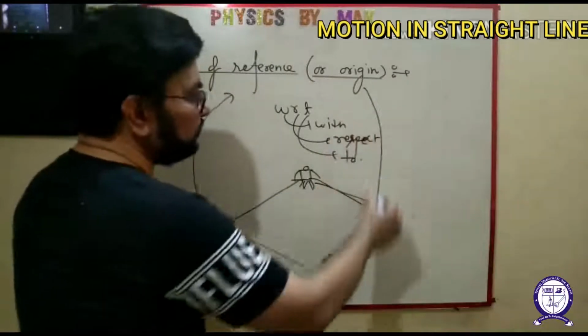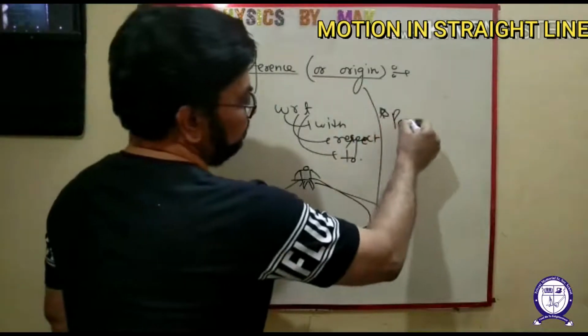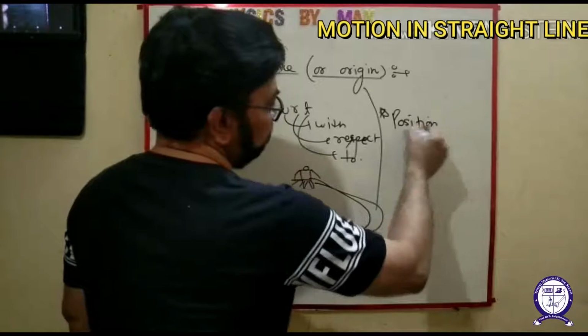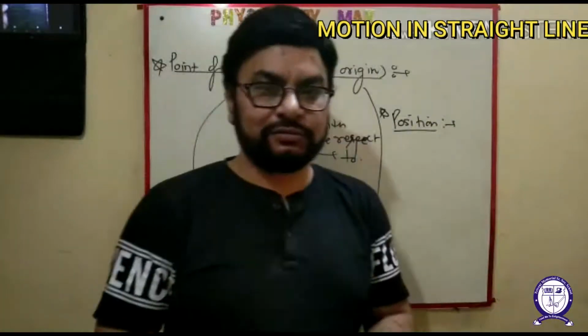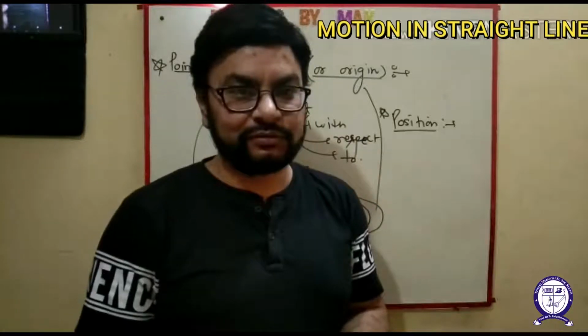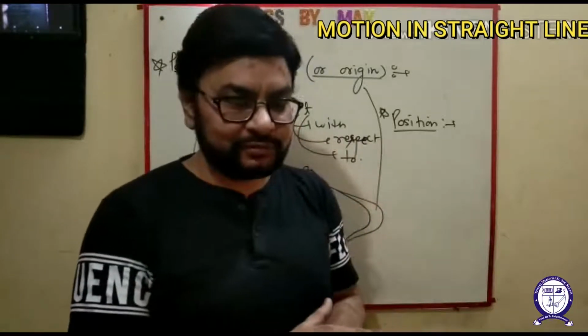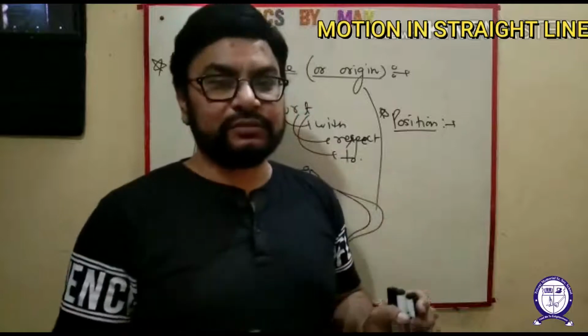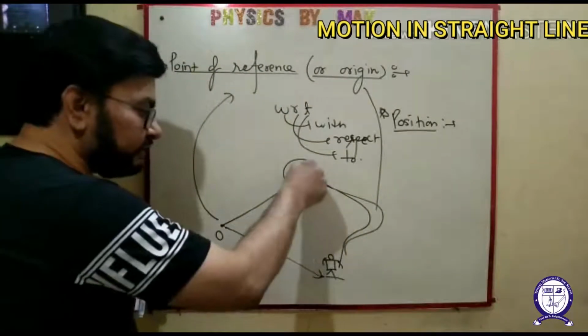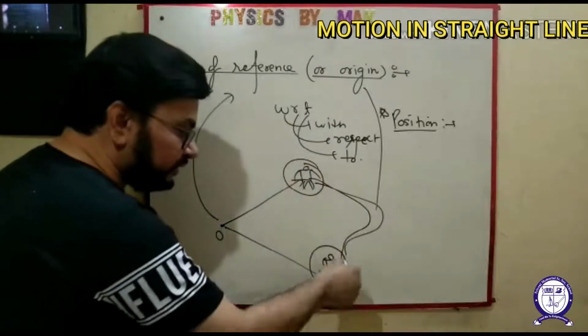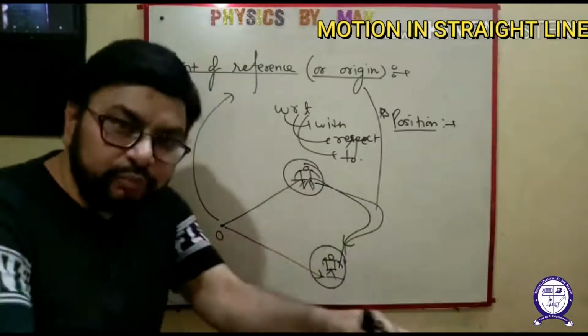Next is position. In mechanics, we are not talking about the position in class, first position, second position. Here position means where the body is. Initially the man was here. Now because of the movement, the man has got a new position.